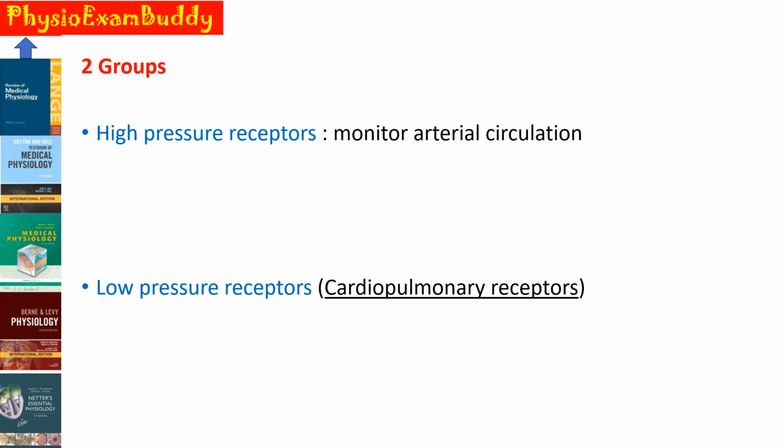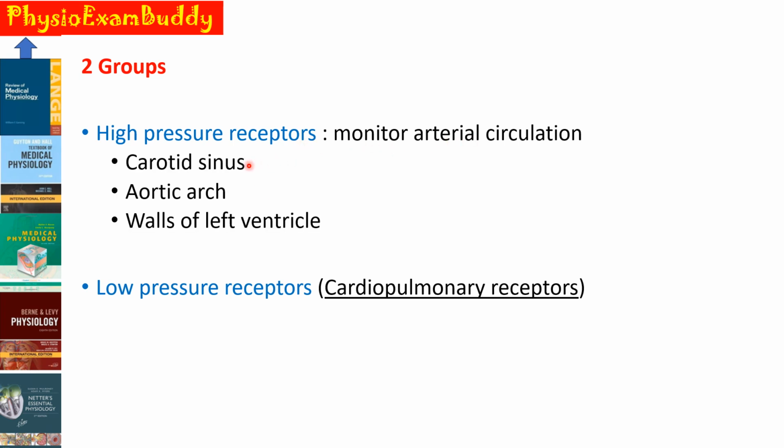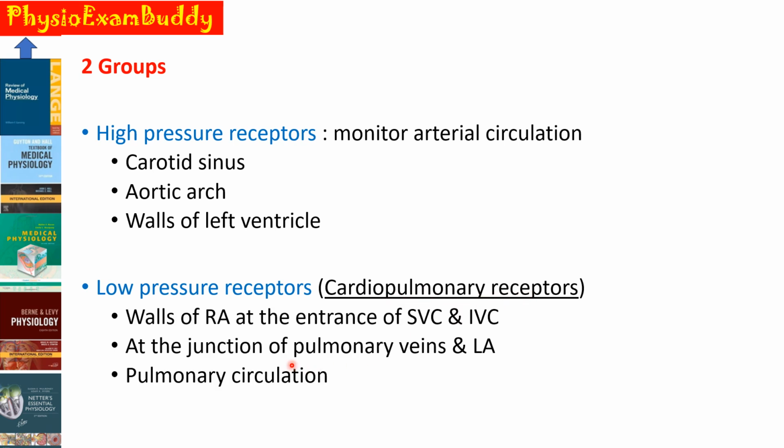And there are two groups of baroreceptors in our body, that is high pressure receptors as well as low pressure receptors. High pressure receptors monitor the arterial circulation and they include carotid sinus, aortic arch and walls of the left ventricle, whereas the low pressure receptors are located in the cardiopulmonary area. That is why they are known as cardiopulmonary receptors, and they include receptors which are located in the walls of the right atrium, at the entrance of the superior vena cava as well as inferior vena cava, and also at the junction of the pulmonary veins and left atrium and in the pulmonary circulation.